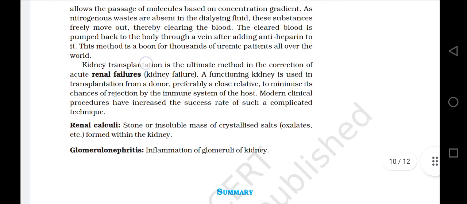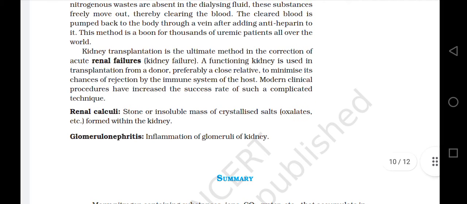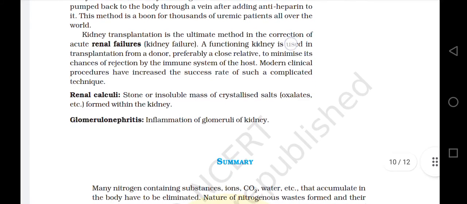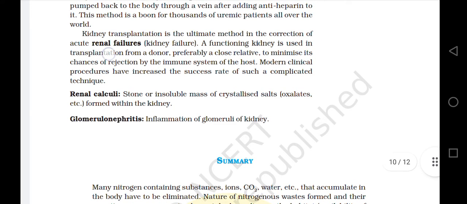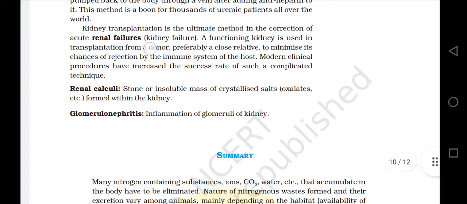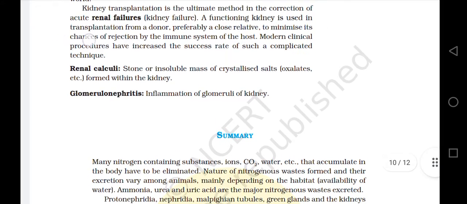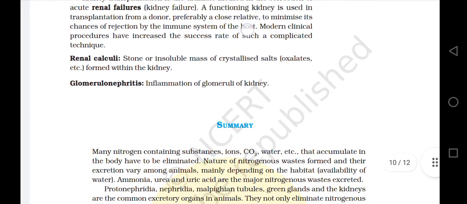Kidney transplantation is the ultimate method in the correction of acute renal failures, kidney failure. A functioning kidney is used in transplantation from a donor, preferably a close relative, to minimize the chances of rejection by the immune system of the host.